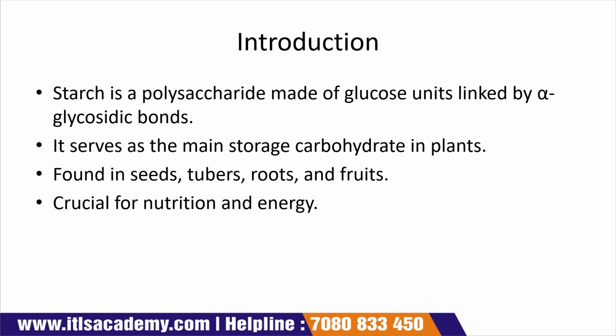Starch is a polysaccharide made up of glucose units.